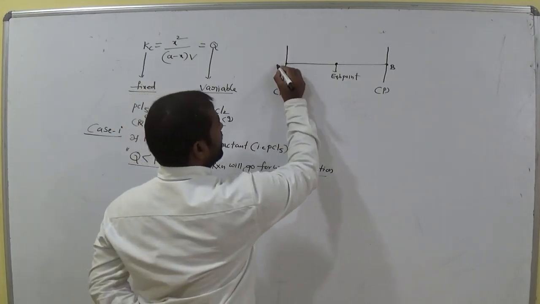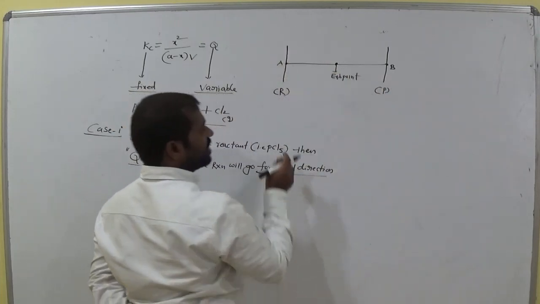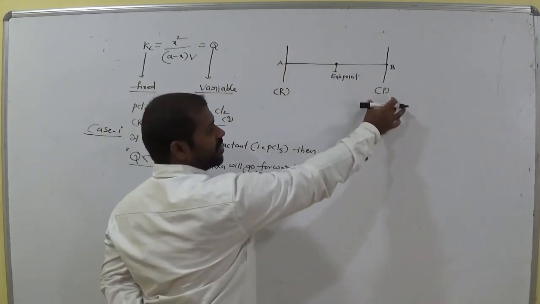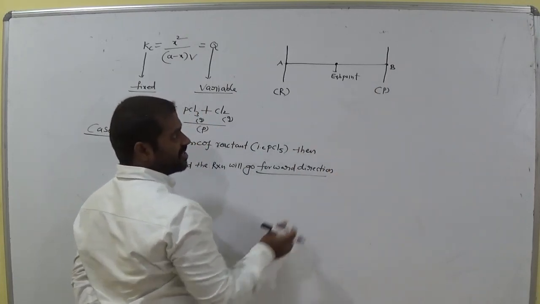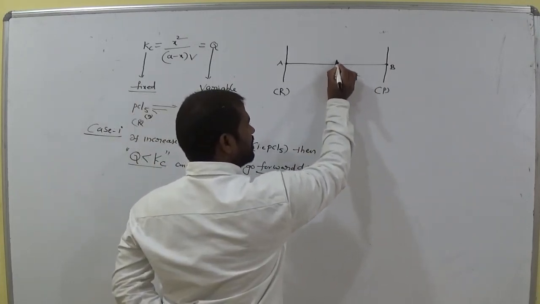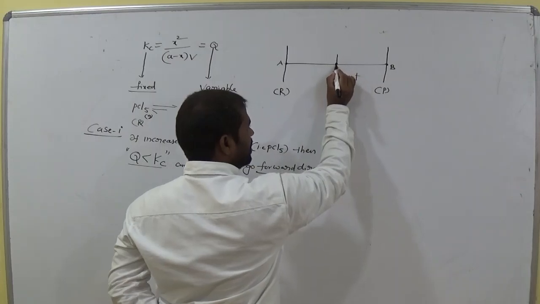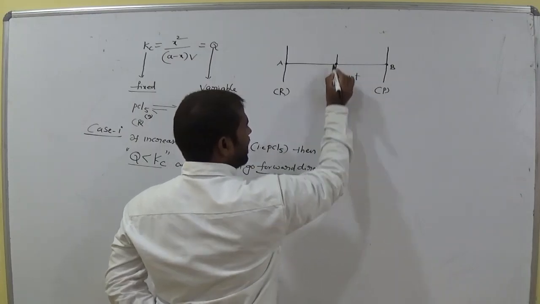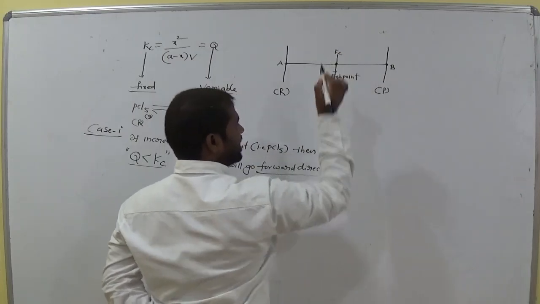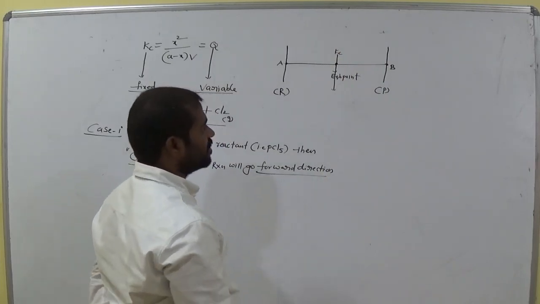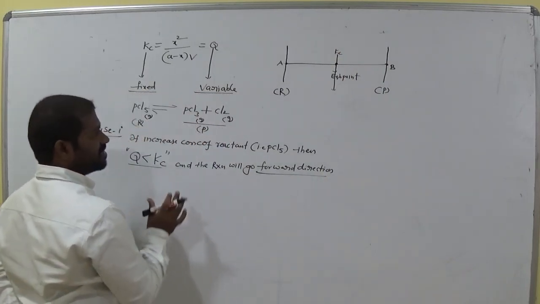This is point A and this is point B. Here we have reactants, and here we have products at the end of the reaction. So at equilibrium the constant is Kc. Kc is the equilibrium constant. Okay? So come to here.